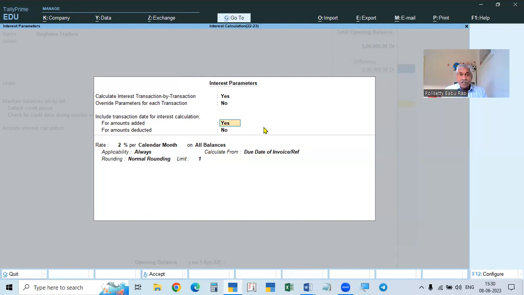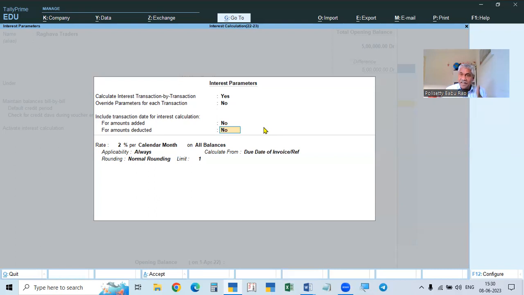So give yes. If you don't make it yes, it means the transaction interest will be calculated from the next day. So April 1st is the bill date, or from April 2nd, it will calculate. Whether it is bill date or due date, because if you give the number of days, that is credit days, then interest will be taken after the due date only. Otherwise, from the bill date, it will be calculated.